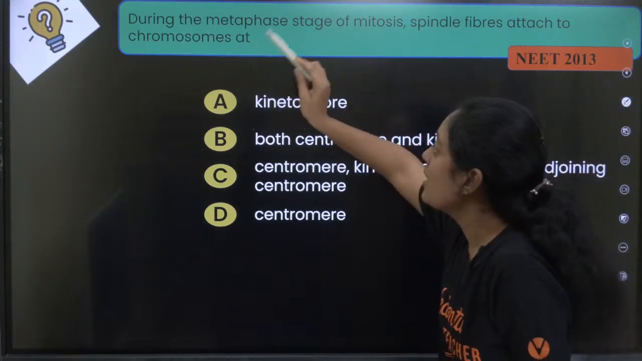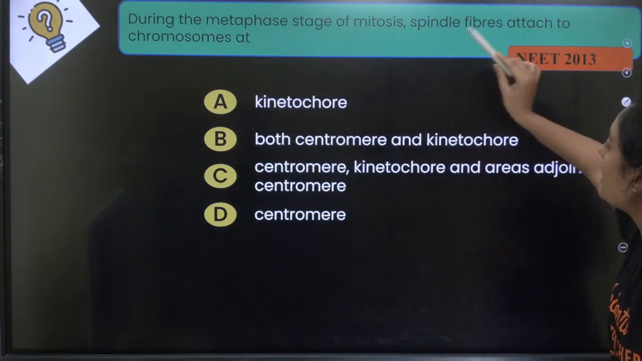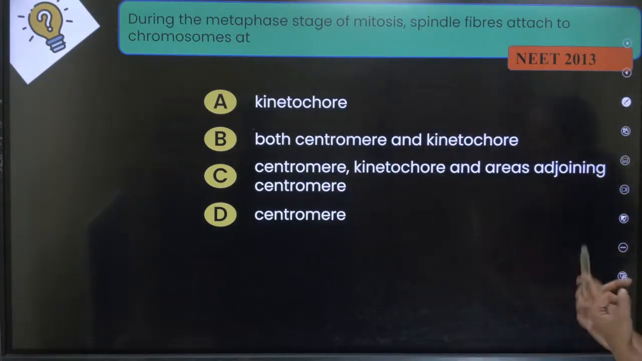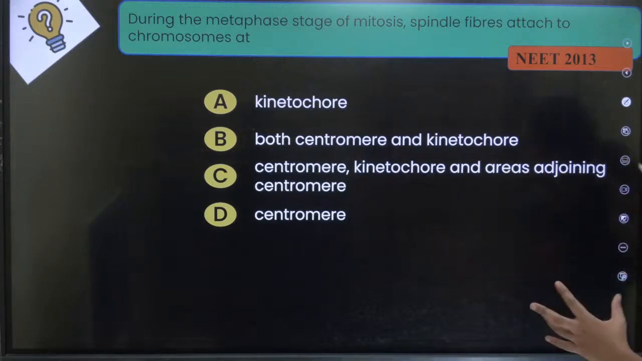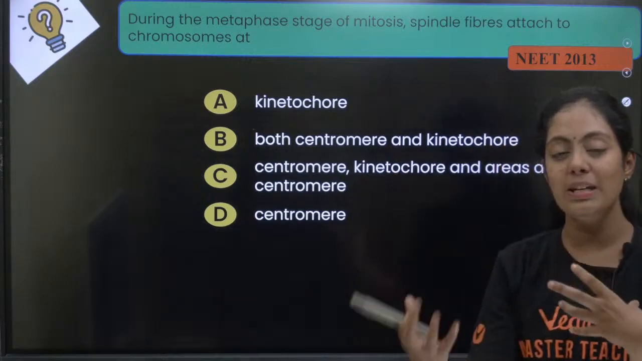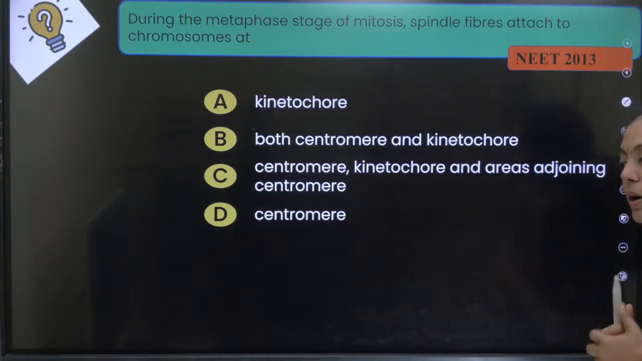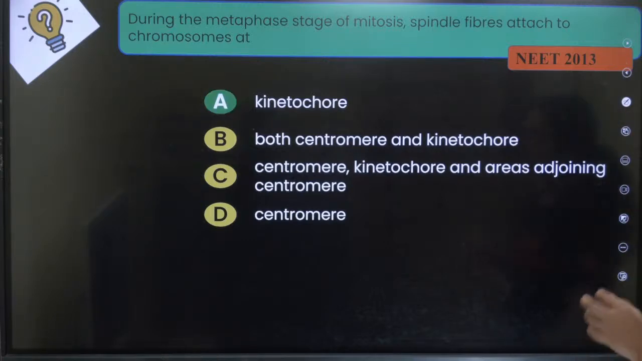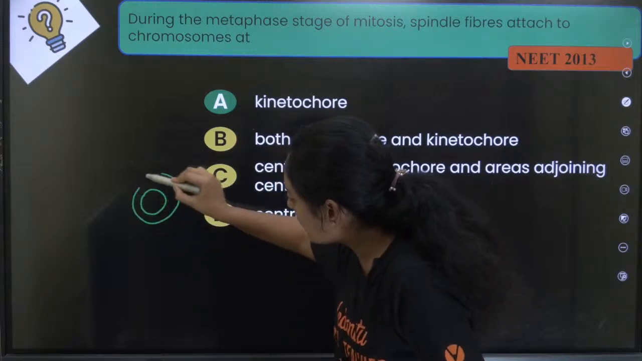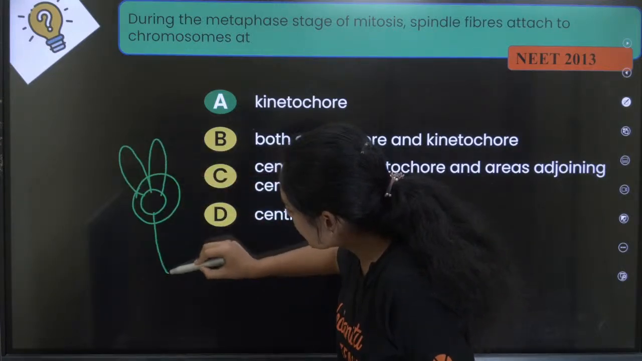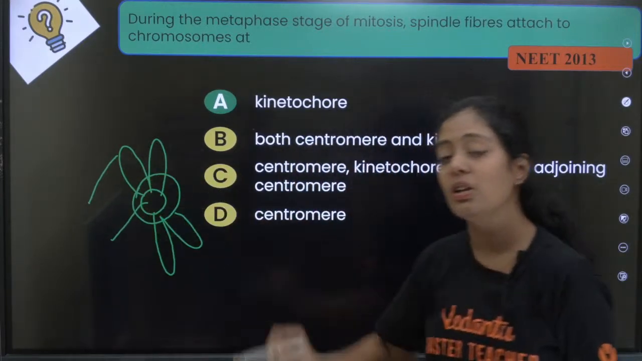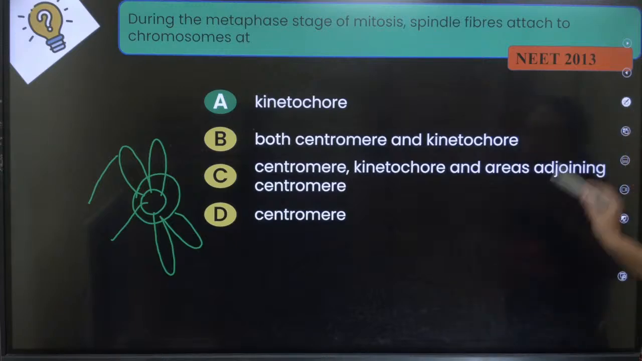Let me see the answers for this. During the metaphase stage of mitosis, spindle fibers attach to chromosomes at the kinetochore: both centromere and kinetochore, kinetochore and the areas adjoining the centromere, and centromere. என்னப்பா ஆன்சர்? எப்படி குரோமோசோமும் இந்த ஸ்பிண்டில் ஃபைபரும் இன்டராக்ட் பண்ணுதுன்னு கேக்குறாங்க. What is the answer? It is kinetochore. Always remember, kinetochore என்னன்னு தெரியாதவங்களுக்கு, it is a protein that surrounds the centromere. பசங்களா, இதுதான் உங்களோட centromere. These are your chromatids and this is something that is surrounding your centromere. அததான் நம்ம kinetochore ன்னு சொல்றோம்.